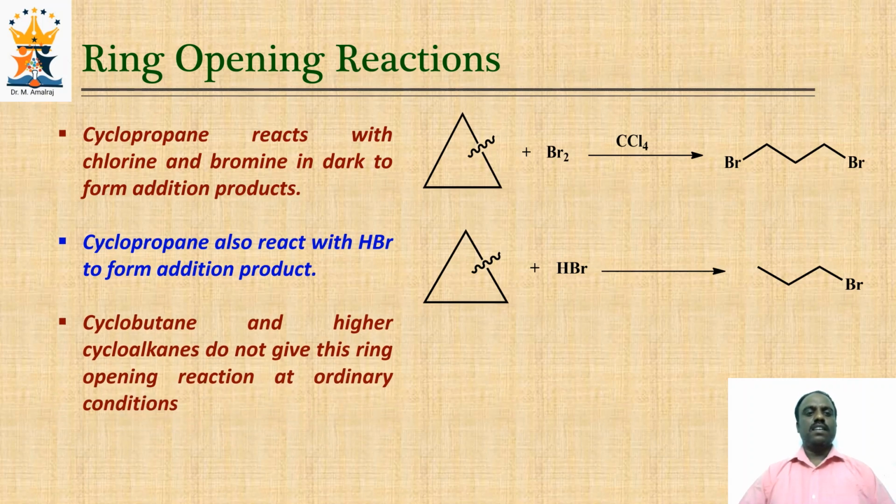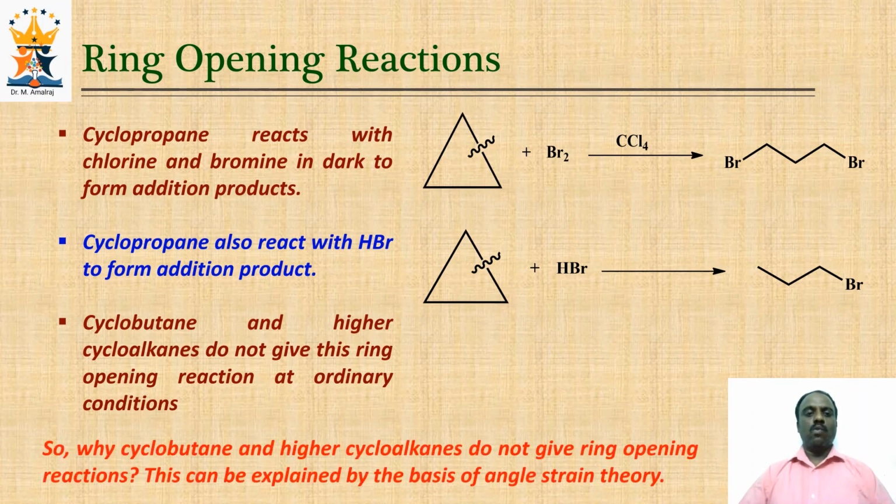On the other hand, cyclobutane and higher cycloalkanes do not give ring opening reactions at ordinary conditions. It doesn't mean they won't give ring opening reactions. Only under drastic conditions will they undergo ring opening reactions. Now the question is, why do cyclobutane and higher cycloalkanes not give ring opening reactions at ordinary conditions? This can be explained by angle strain theory, otherwise called Baeyer strain theory.